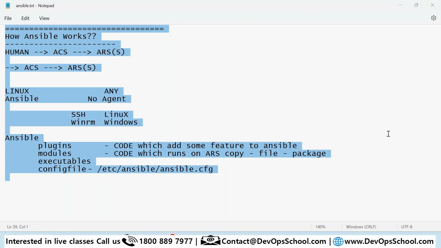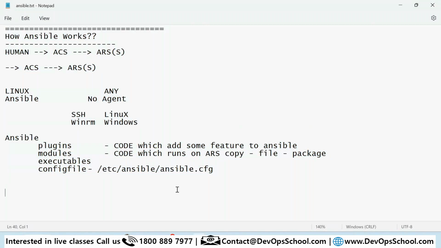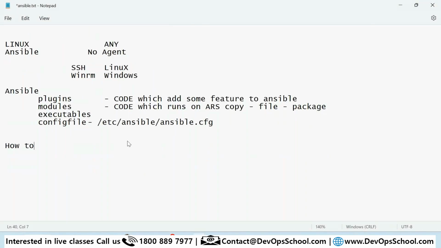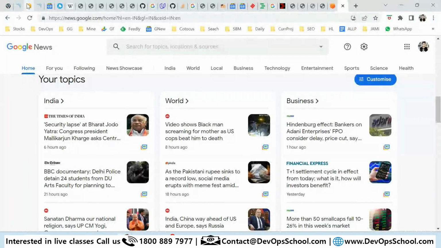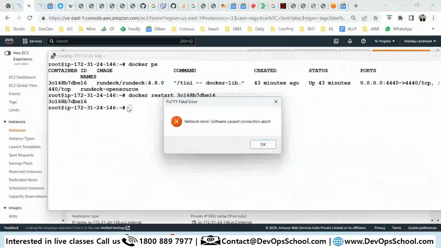Yes, sir. So now the next question is, how do we install Ansible? I have one box which I was using for the previous session, so I'm going to use this one. This is a box and this is the command line I have already accessed.